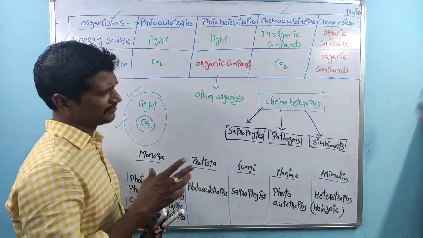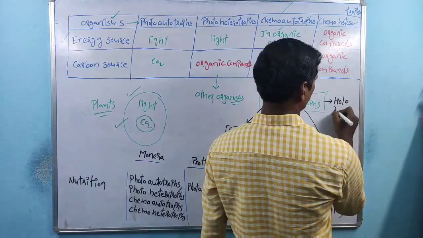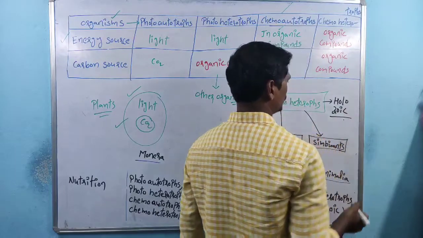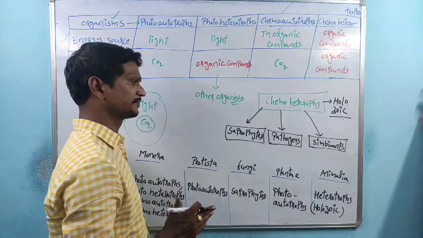So these are the major types, and one more type is also there, holozoic nutrition. So within chemoheterotrophs, again 4 types are there.